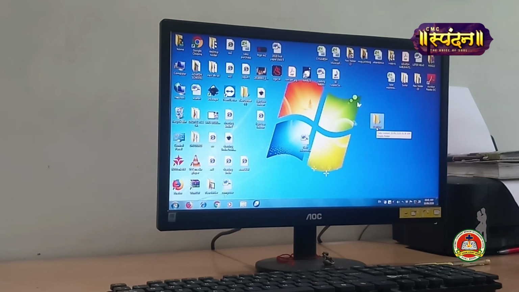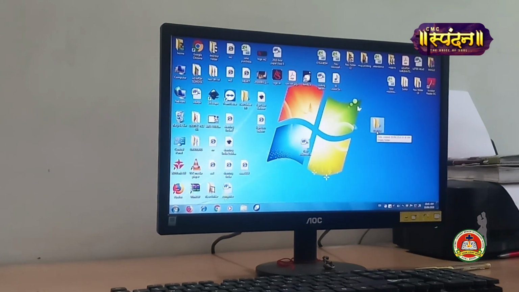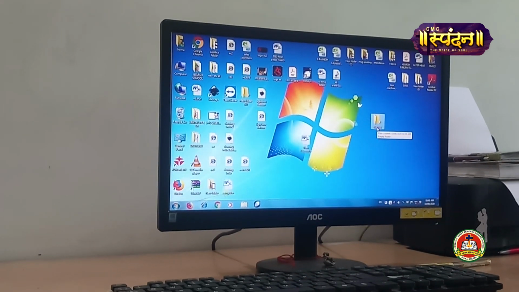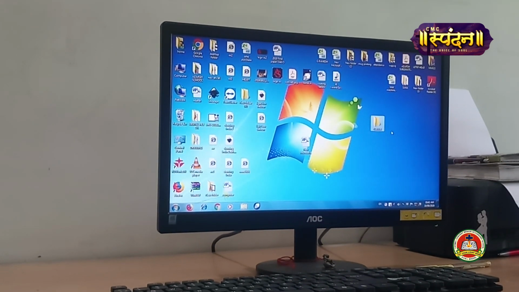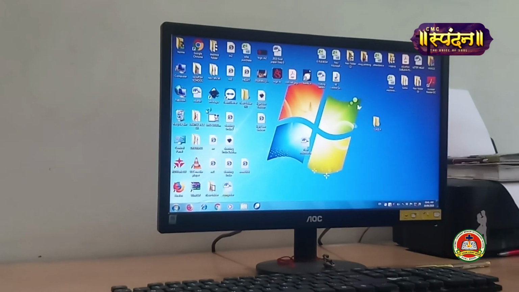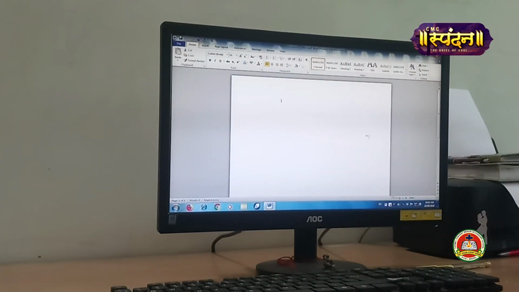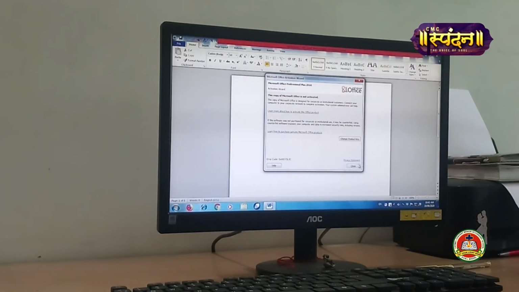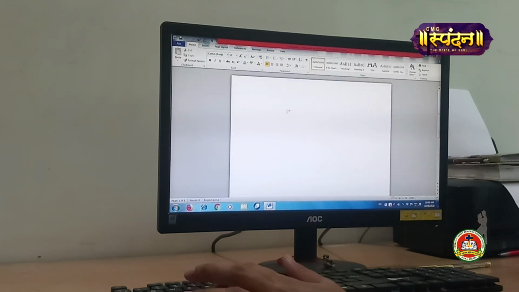So now I have explained you how to create a folder. After creating a folder, now how to create a file. Now you all have learned in standard 3rd in the lab. We have practiced how to create a file, how to save our work. So for example, if I want to create a file on Microsoft Word, so what I'll do? Go to the start button and go to Microsoft Word. This page will be open. You all know MS Word software. So just type computer there.